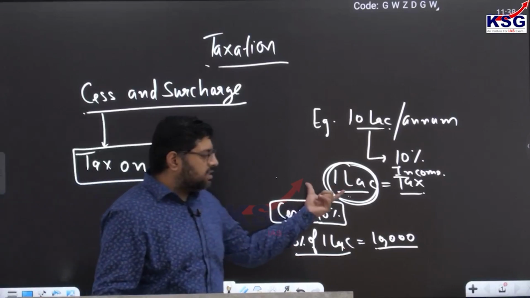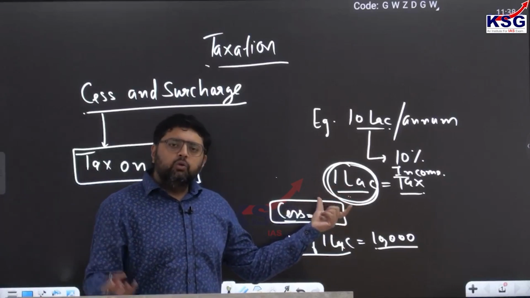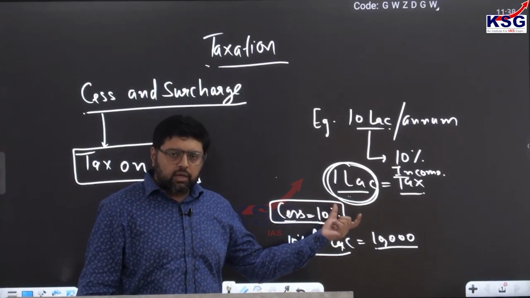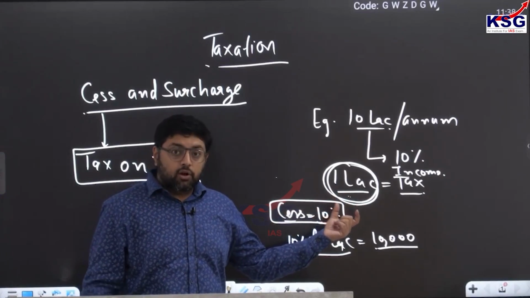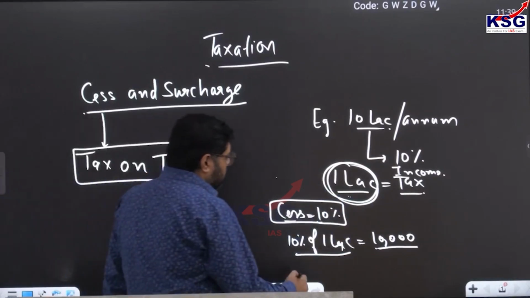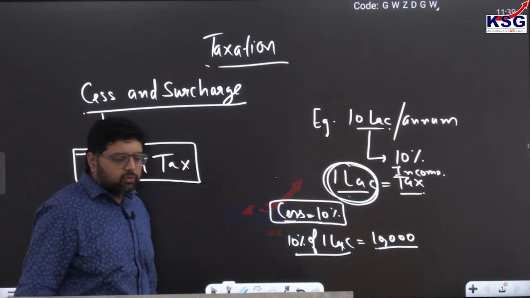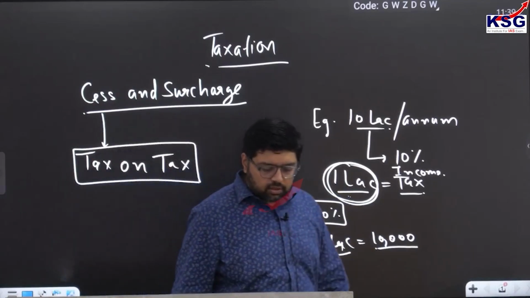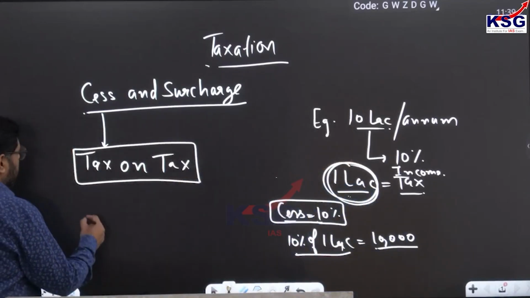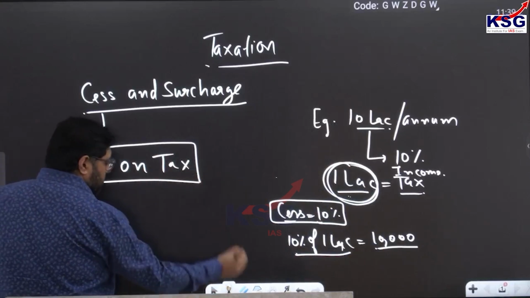It means whatever tax has been deducted, the government imposes cess or surcharge over that, or you can say both, 10%. So ultimately, if both cess and surcharge are imposed, what will be imposed first? You tell me the answer, I'll cover the topic. I hope now you understood what is tax on tax.